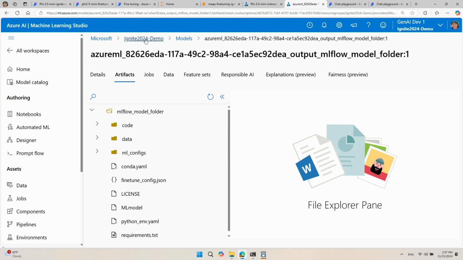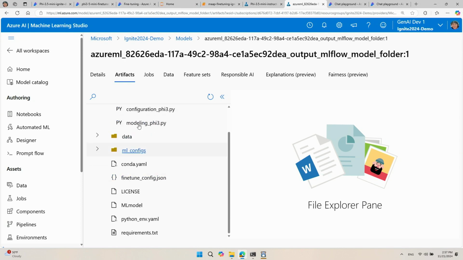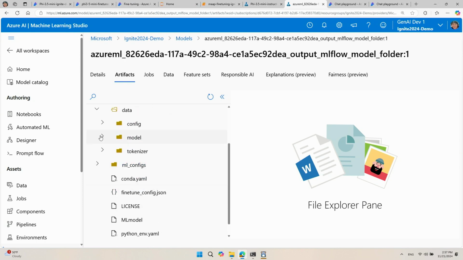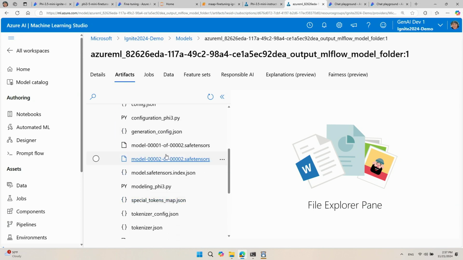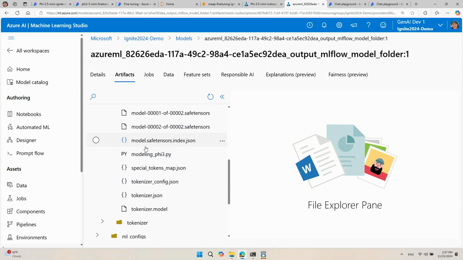So when you go to your fine-tuned models page on the Machine Learning Studio and go to this Artifacts tab, you can see that it has a layout of all the different files that you can individually download. For example, there's a configuration file, model file, and when you go to the data folder, you can also download a copy of all the tensors and the tokenizer JSON file.